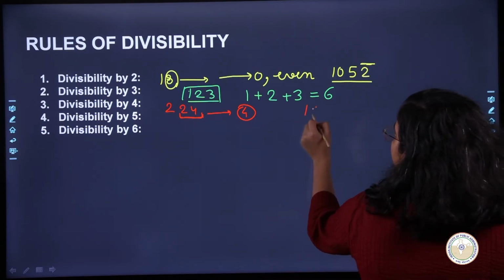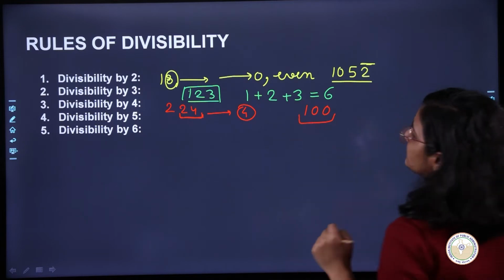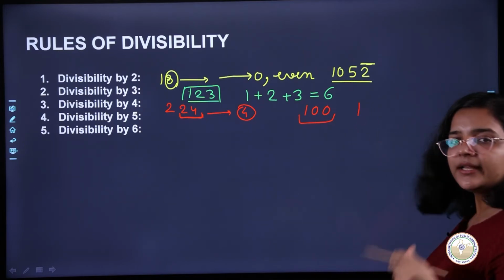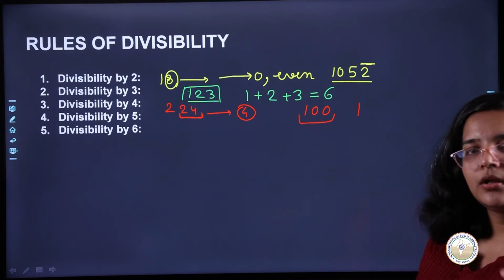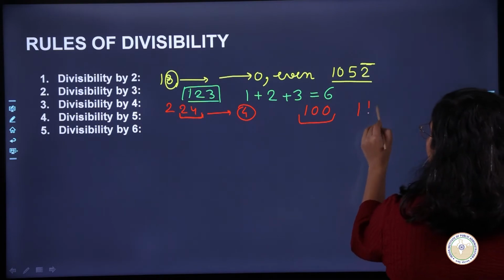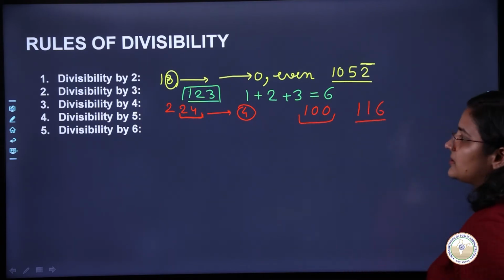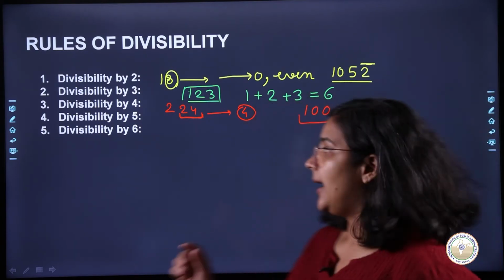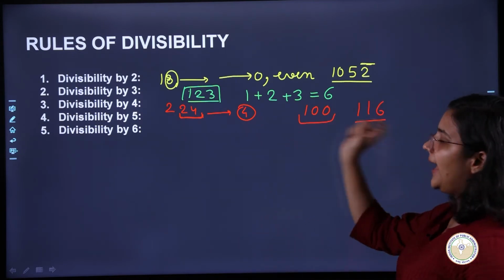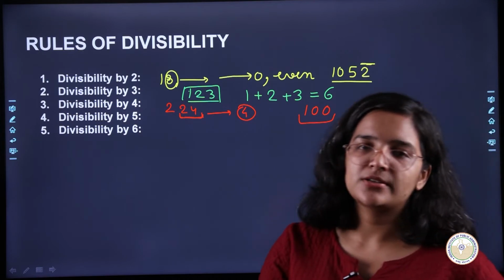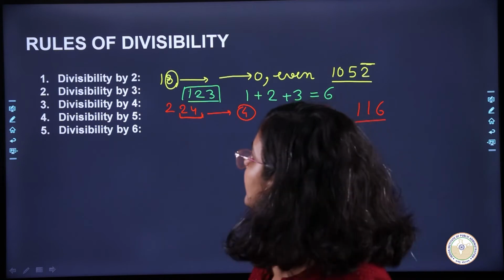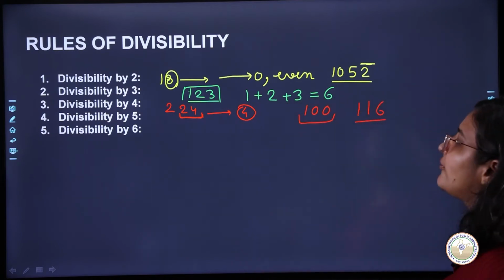So either it is 0 0, this is also divisible by 4, or you could have a number such that आखिरी के जो digit हैं 2, they are divisible by 4. Okay, so let's say 116. So this is also divisible by 4. So what is the rule? आप last 2 digits check करो, they should be divisible by 4, या फिर end में 2 digits में 0 0 होना चाहिए. That will tell you that that number is divisible by 4. Okay, so that is the divisibility rule for 4.